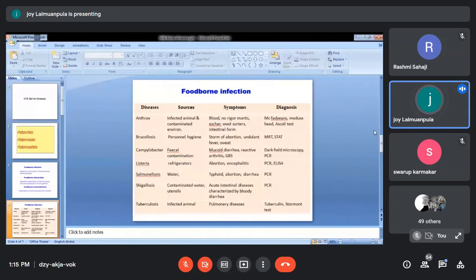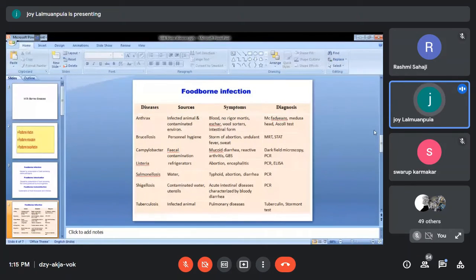Most of the animals will abort the fetuses, and this generally occurs once only. After that, what we have seen generally, though it's not true always, is that most of the animals will not be able to conceive again, right?